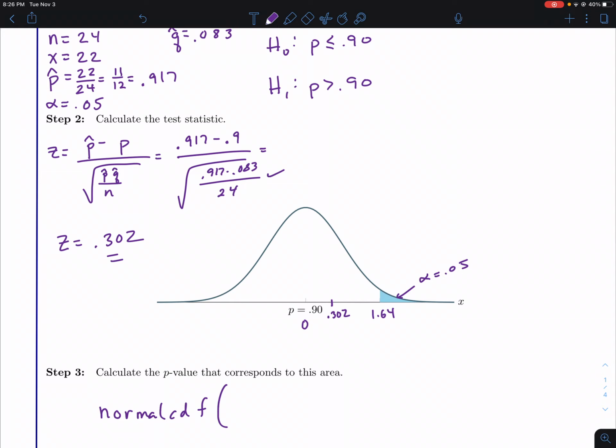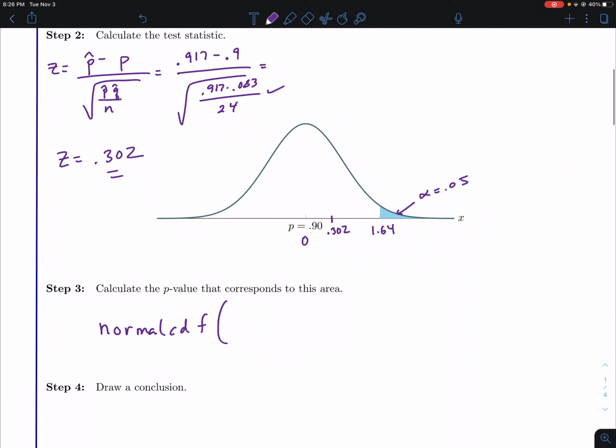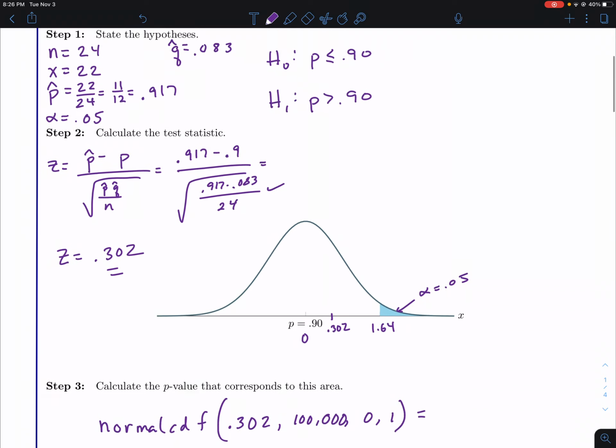Well, I'm going to try this two different ways and see. Make sure I get this, see if I get this right or not. Hold on. So you could always do the normal curve on this if you wanted. Like in this case, I could do 0.302, comma 100,000, comma 0, comma 1. So kind of use our standard normal curve. But I'm going to try this and see, because I think this will work too. But I could be dead wrong, so we'll find out here in a second.